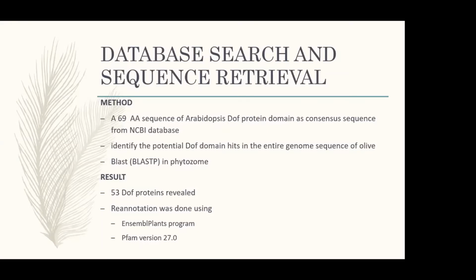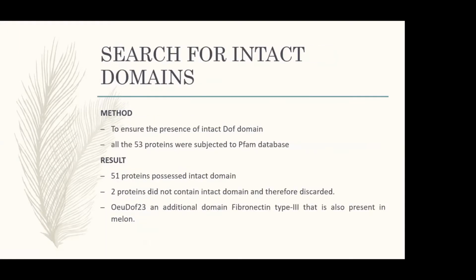After going through the BLAST in Phytozome, we came to know that olive contains 53 DOF proteins. Re-annotation was done using Ensembl Plants program and PFAM version 27.0. Re-annotation basically means that we search the same thing in another server to just ensure that our results are true.